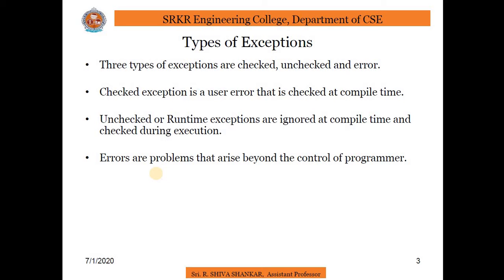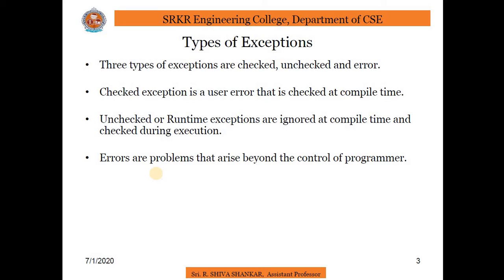For example, if a file is to be opened but the file cannot be found, an exception occurs. These exceptions are checked at compile time and cannot simply be ignored at the time of compilation. Examples of checked exceptions are IOException, SQLException, etc.